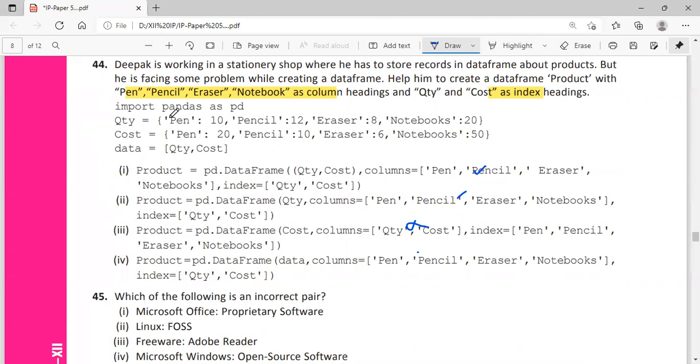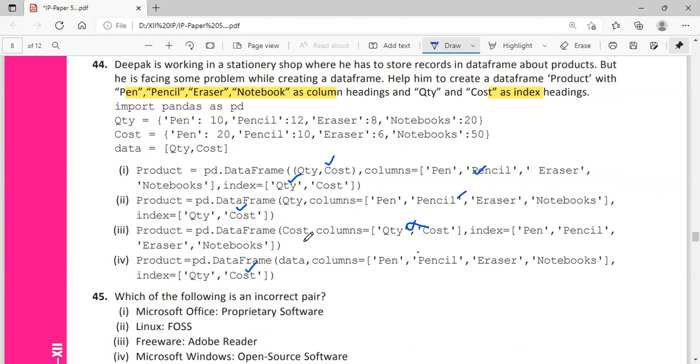Now indexes. About the indexes, what happened? Quantity and cost should be the index. That's correct. Here also index equal to quantity and cost. That is also correct. Here also index equal to quantity comma cost. This is also correct. But now we will see the data. Data means what? Is it passing like data? Even if you are passing, this is also correct.